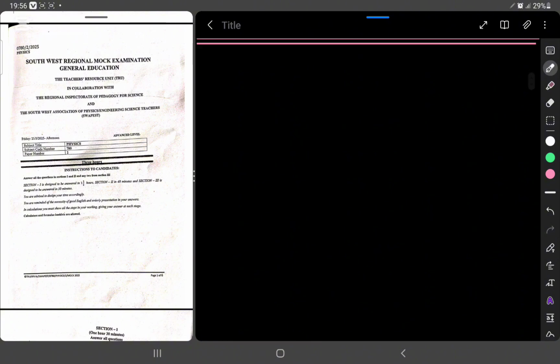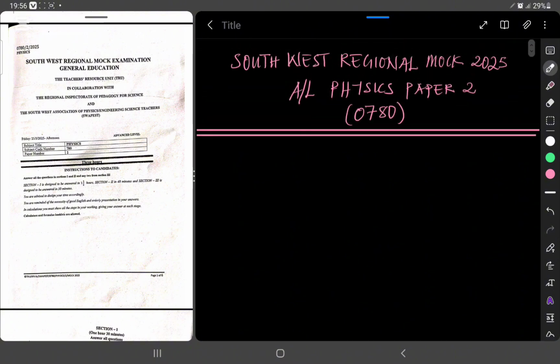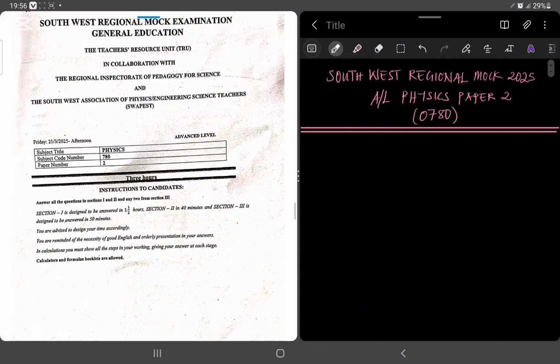So today we'll be looking at the Southwest Regional Mock Examination 2025, particularly advanced level physics paper 2 0780. Now to the left of my dashboard, I have the question paper. This question paper was written on Friday, 21st of March, 2025 afternoon session, and it was written for 3 hours.